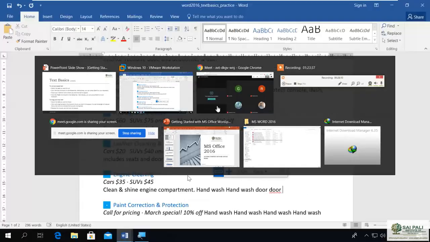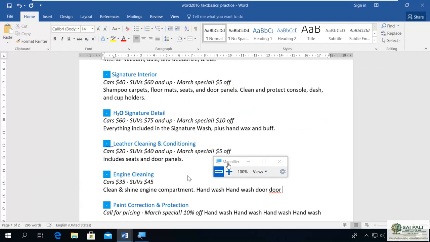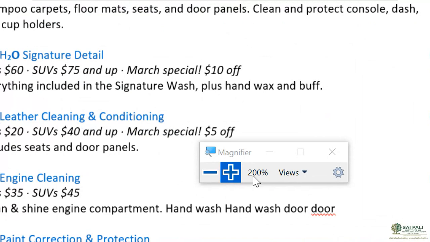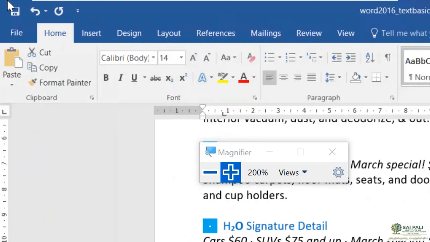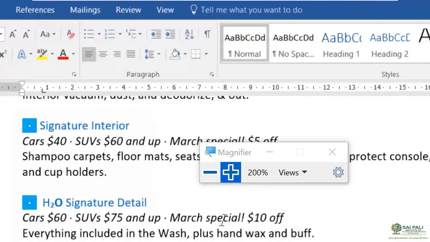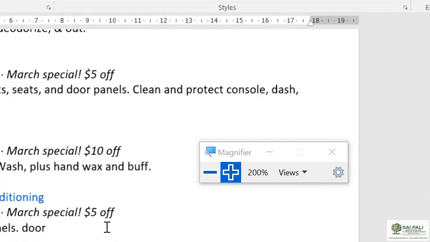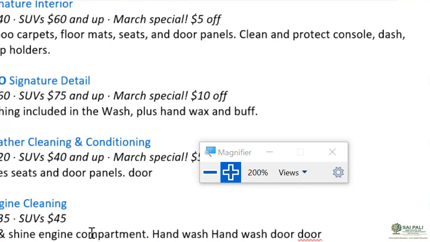Let's see. Right now I copy this word, door. So the word door is in my clipboard, and when I paste, it pastes that door. Now I cut something else. I select this signature and cut it, using the cut command in the clipboard group, or I can press Ctrl X. Now this new word which I cut is in my clipboard.